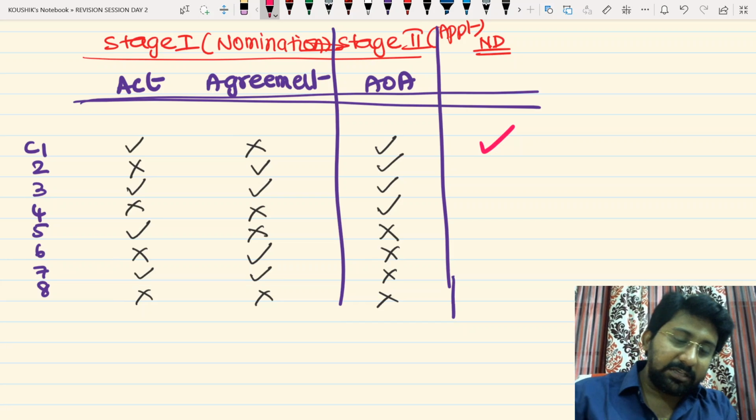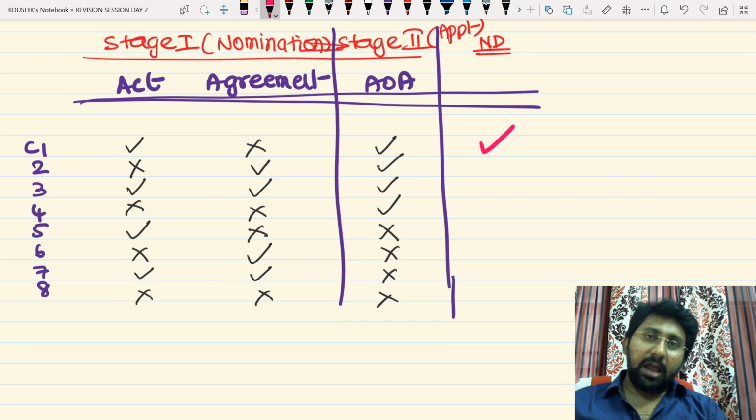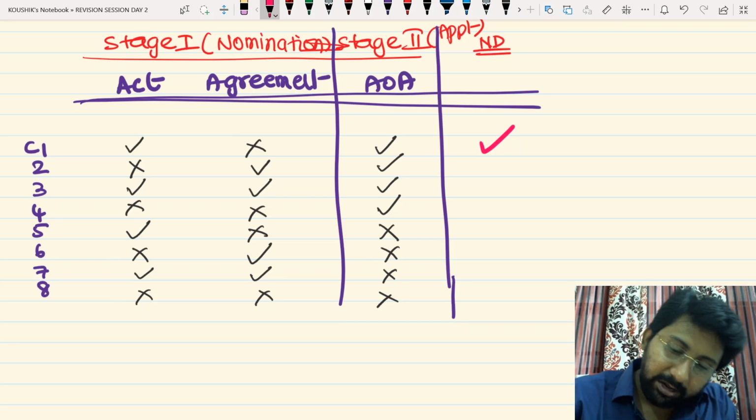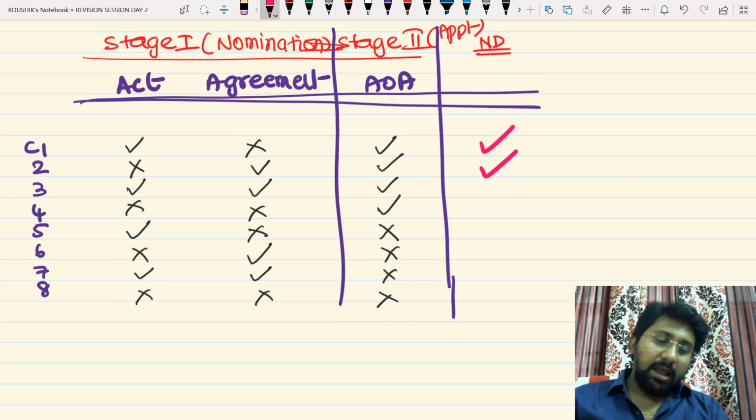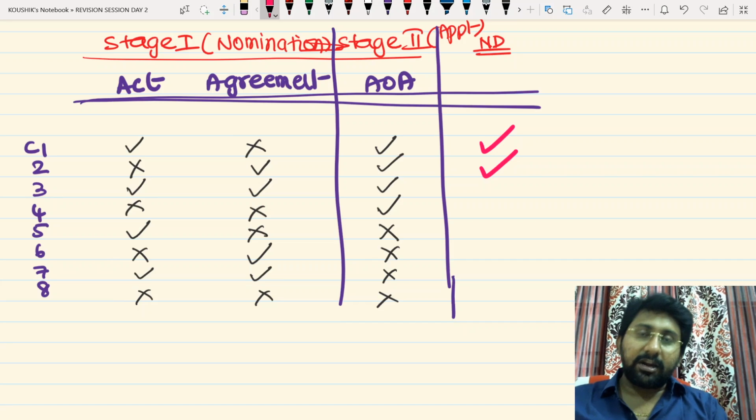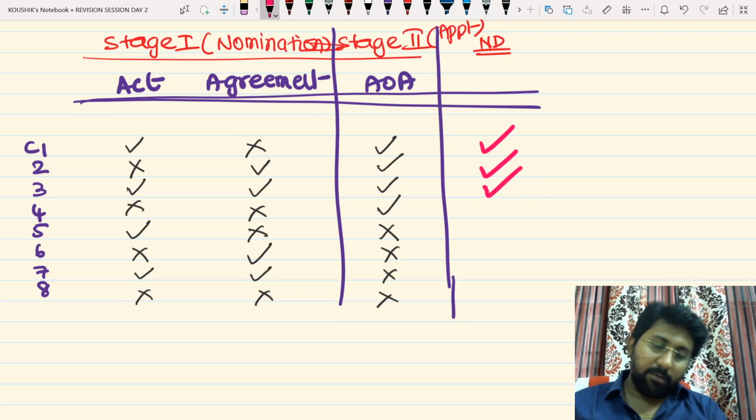Second situation: is the Act governing them or having something or not? No. But is there an agreement or not? Yes. Are the Articles permitting the board or not? Yes. You can appoint a nominee director. The Act is saying, and you have also written an agreement, though not needed, and the Articles are also allowing me, you can appoint a nominee director.